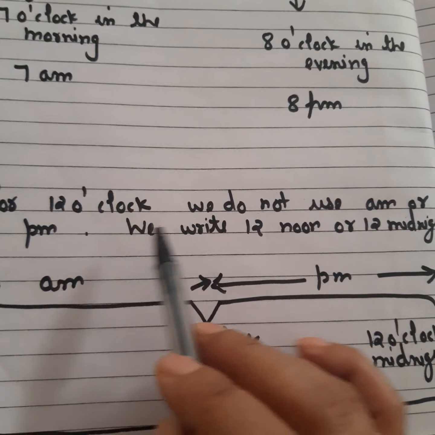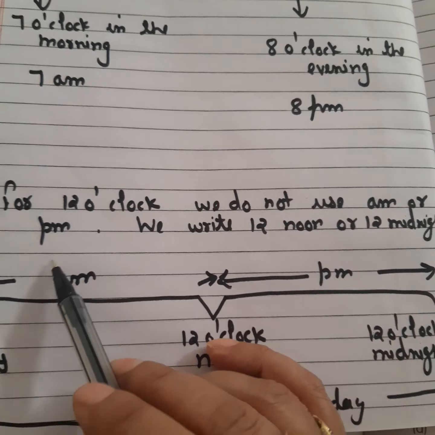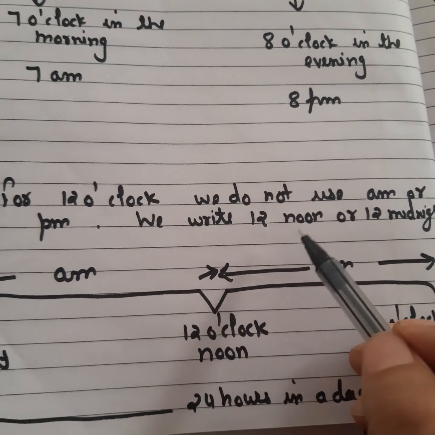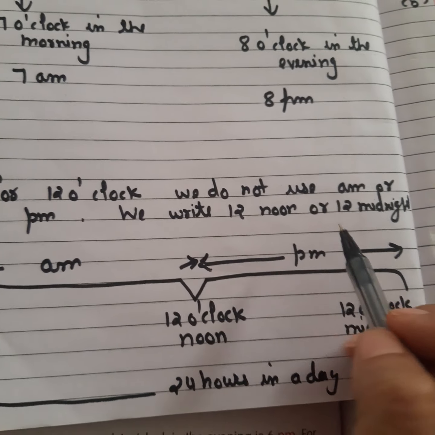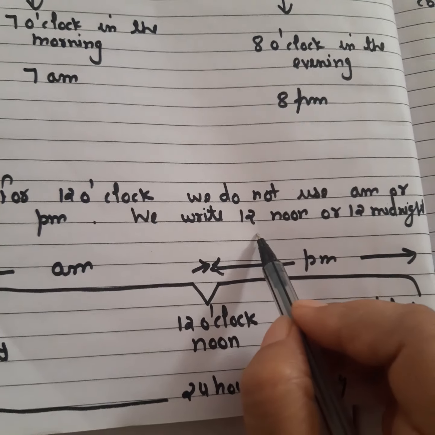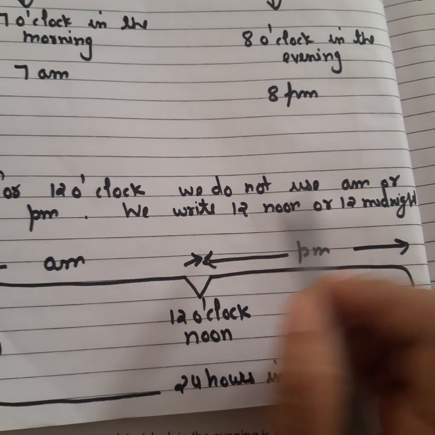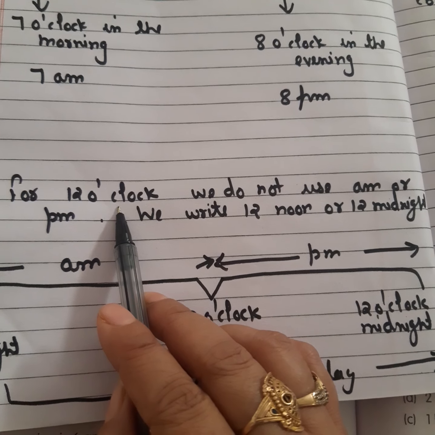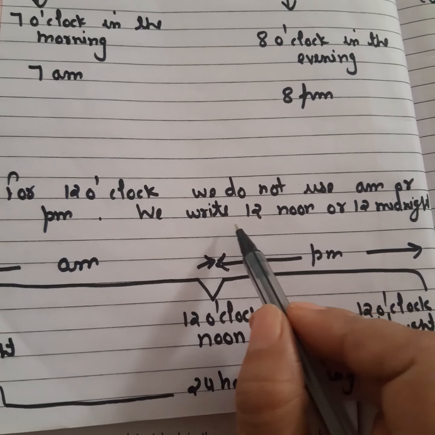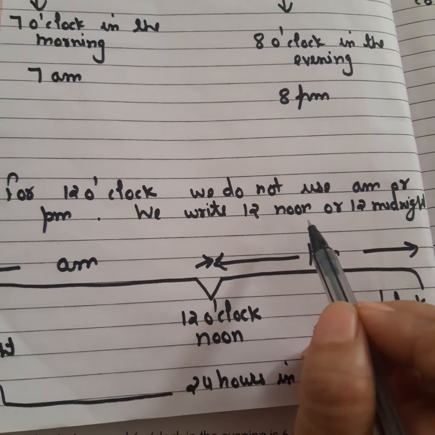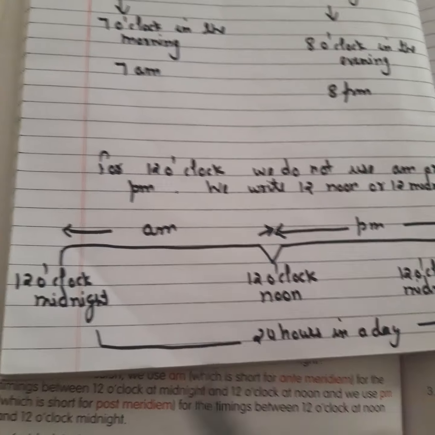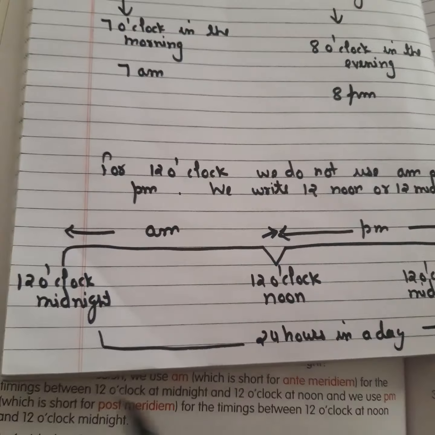Clear? So for 12 o'clock, we do not use AM or PM. Okay, for 12 o'clock, we never use AM or PM. Depending on our timings, we write it as 12 noon or 12 midnight. If it is the daytime, then we call it 12 noon, and if it is the night time, we call it 12 midnight. No AM and PM for your 12 o'clock. So for the daytime we write 12 noon, and for the night time, we write 12 midnight.